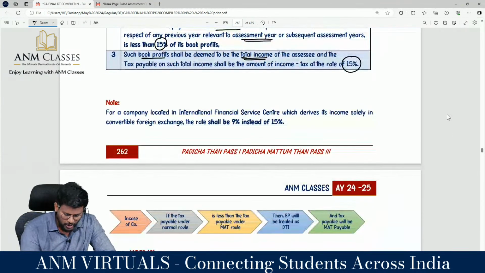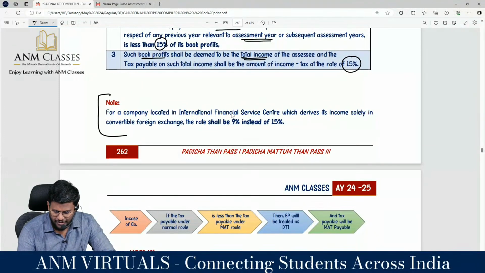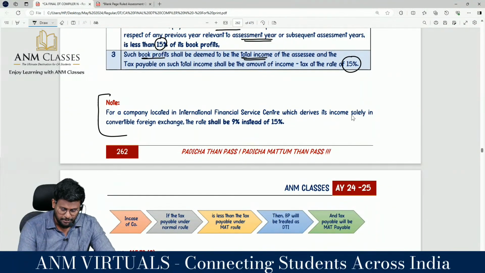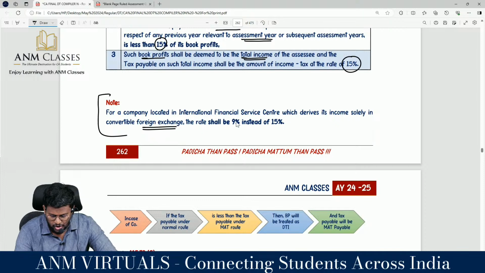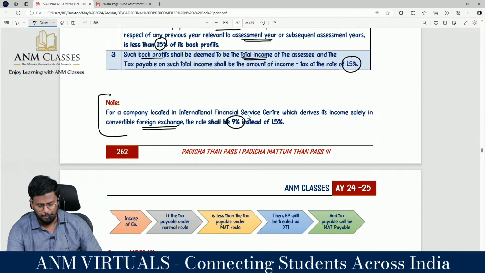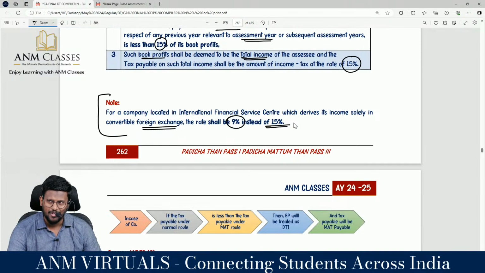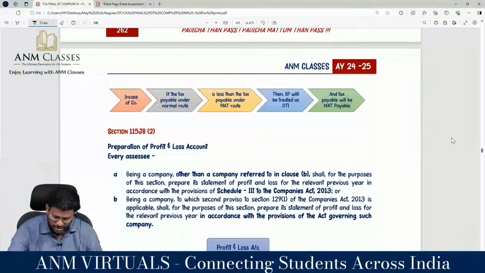My dear lovable students, for a company located in IFSC which derives its income solely in convertible foreign exchange, the rate of MAT will be 9% instead of 15%. In case the company is in IFSC, the concessional MAT rate of 9% will be applicable.